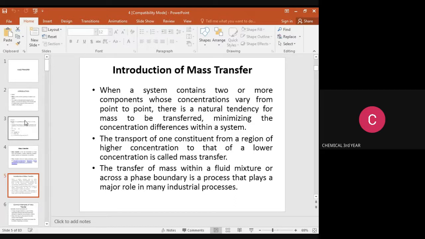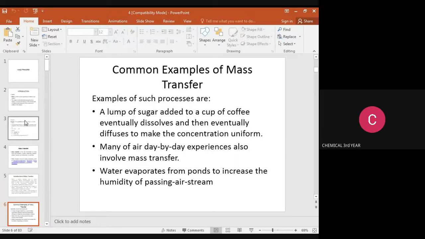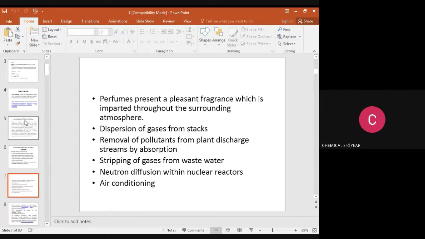Mass transfer within a fluid mixture or across a phase boundary is a process that plays a major role in many industrial processes. These are common examples of mass transfer operations. A lump of sugar added to a cup of coffee dissolves eventually and diffuses to make the concentration uniform. Many day-to-day experiences also involve mass transfer. Also, water evaporates from a pond to increase the humidity of a passing air stream. This is another example of mass transfer operations.